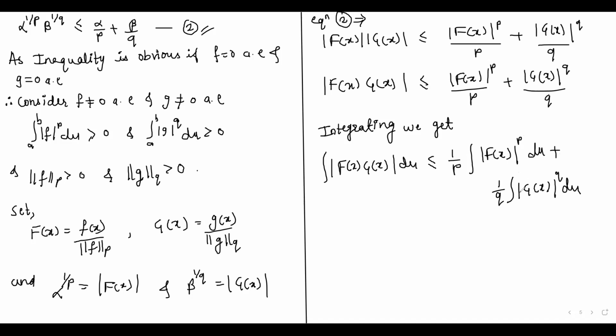Now replacing this mod of f of x by these values, that is f of x upon norm of f over p, and this g of x by g of x over norm of g over q.